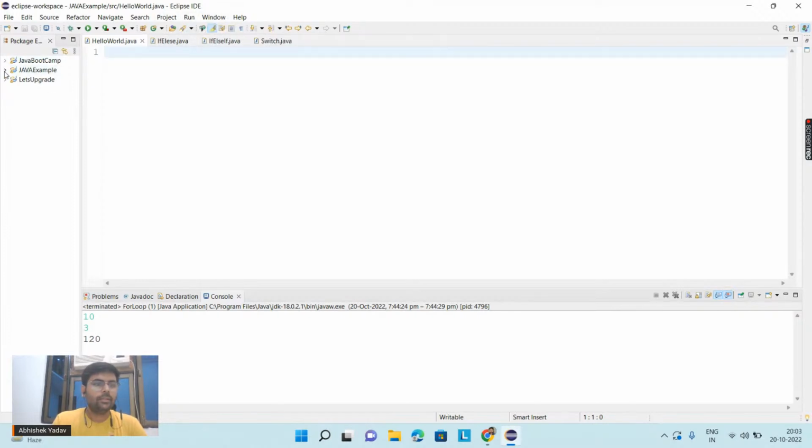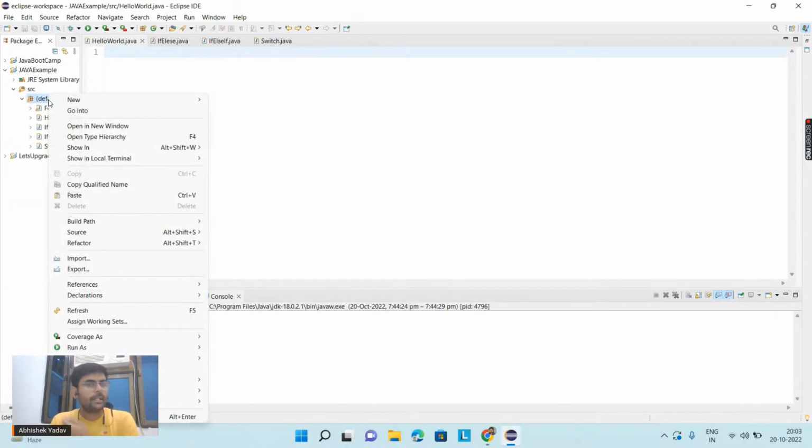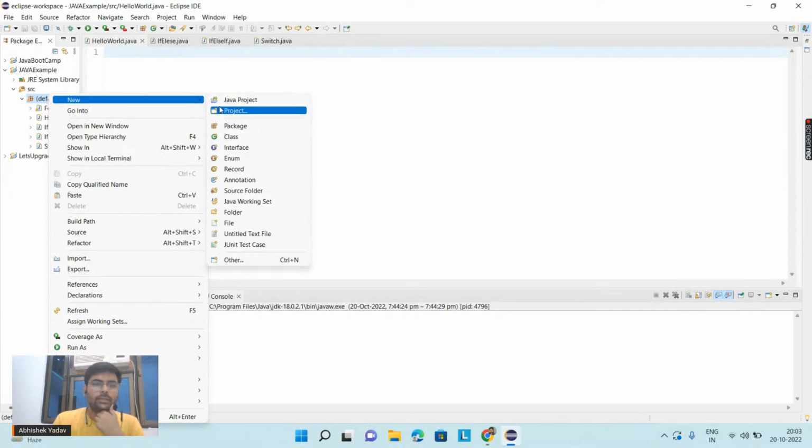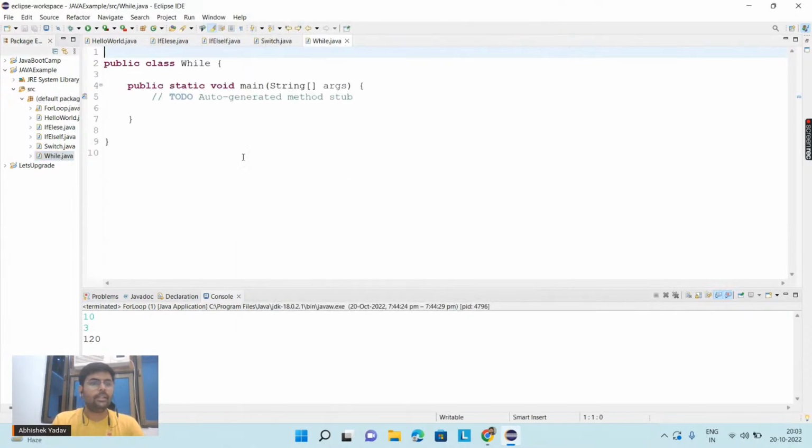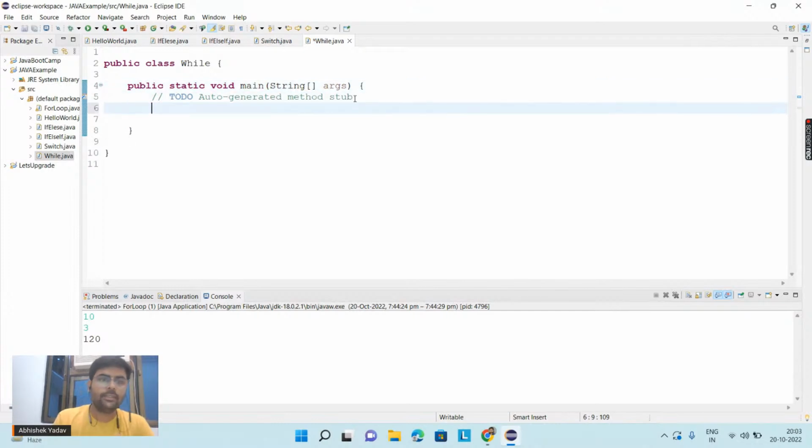And yeah, so in order to create a class, we have to right click on the default package, go to New, and after that go to Class, right? And here we have to write the name of the class. Let's say the name of the class is while, and after that we have to include public static void main, because we know this is our entry point, right, everyone? This is our entry point here, and yes, we are good to go. We have created one class, and here we have to write our stuff, right?